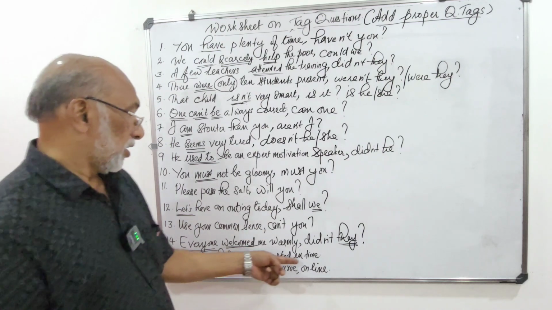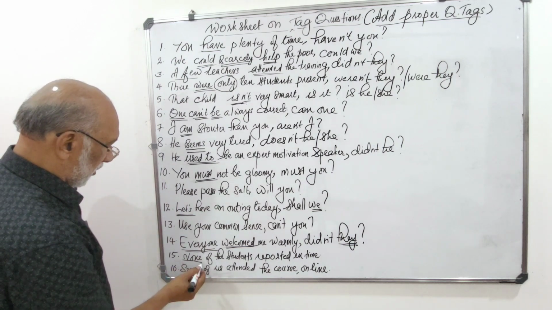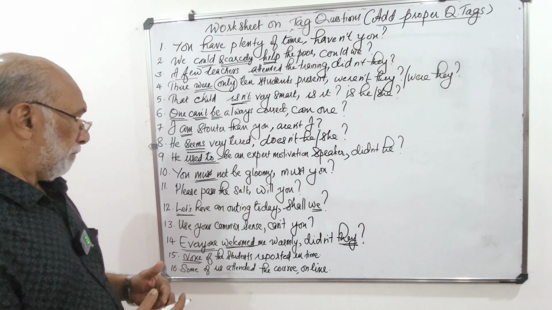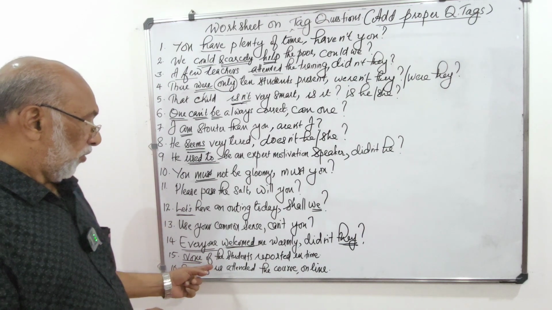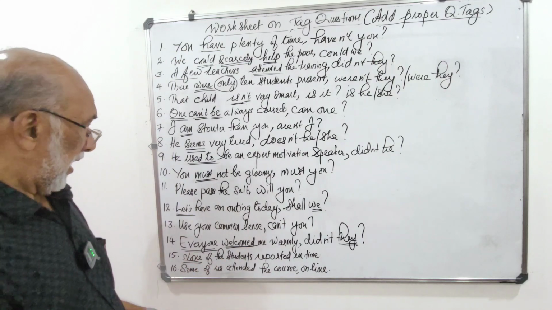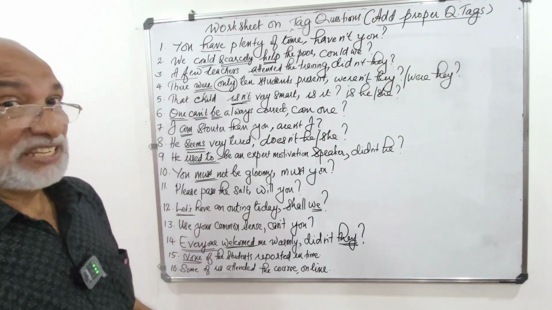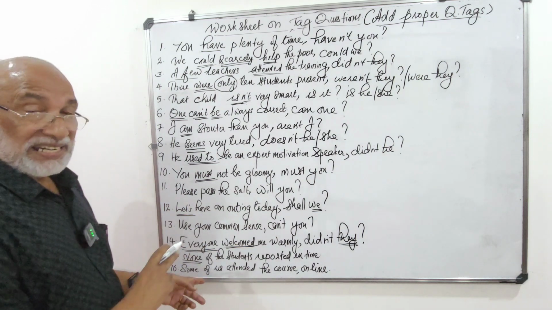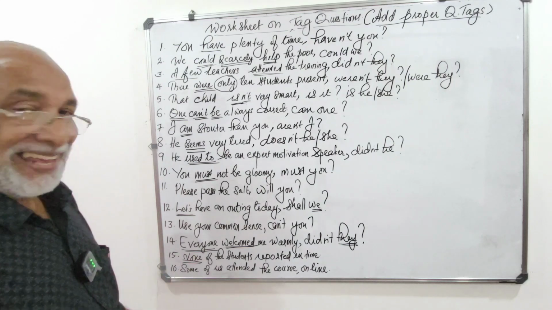None of the students reported in time. None of the students. None is a negative word, I mean, a word with negative meaning. After none, as we use it with one of the friends, we never say one of the friend. In the same way, after none, we say none of the students, none of the teachers, and none of the parents.